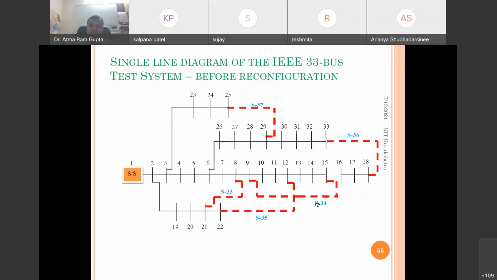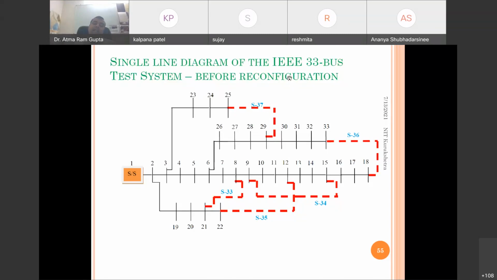Say, for example, this is the 33 bus system, and here some feeders are connected to make loops in between. Some sectionalizing switches are used to make it a mesh distribution system if we are doing reconfiguration. Before and after reconfiguration, if all these switches are closed, this will be the mesh distribution system.